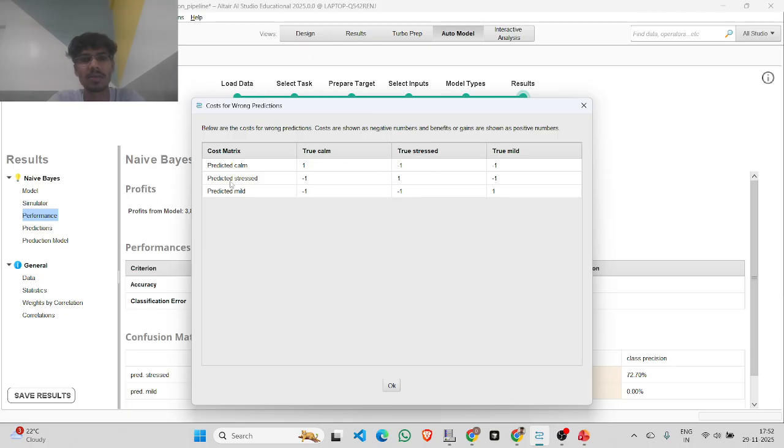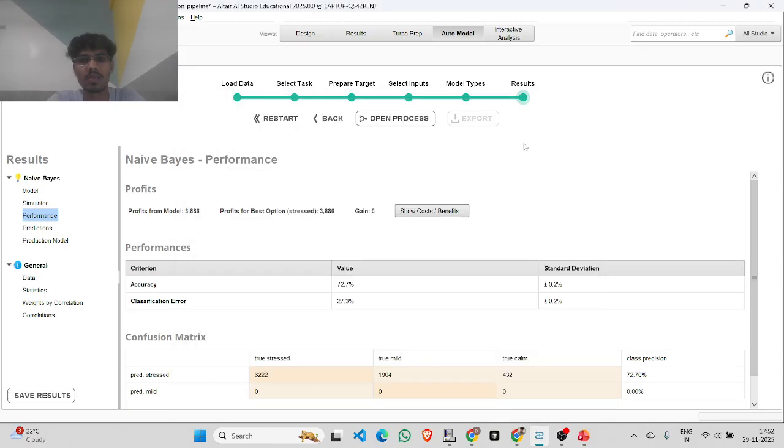So it's a kind of confusion matrix only, not an exact confusion matrix, but here we call it a cost matrix. How much do we cost? If true calm is there and it predicted mild, we are just going with -1, and if it is a true mild and it also predicted mild, we are going with +1, so it's fair enough. So this is how we can go with the results you can see.